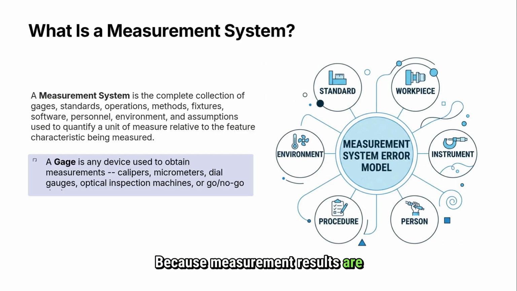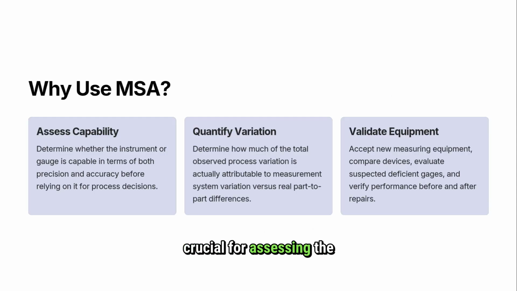Because measurement results are influenced by all these factors, a measurement system must be properly controlled and evaluated to ensure that the data collected is accurate, reliable, and suitable for making process and quality decisions. Measurement system analysis is crucial for assessing the capability of instruments, ensuring precision and accuracy. It helps quantify how much variation is due to the measurement system versus actual part differences. Measurement system analysis also validates equipment, compares devices, and verifies performance, especially after repairs.